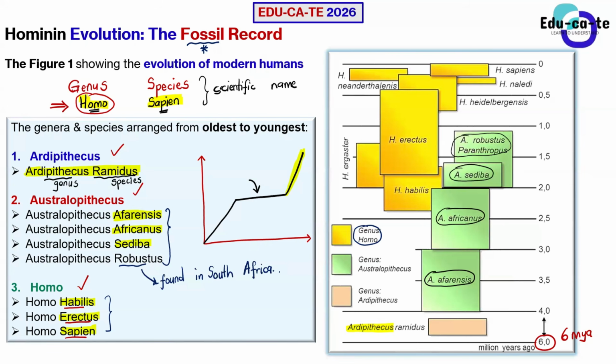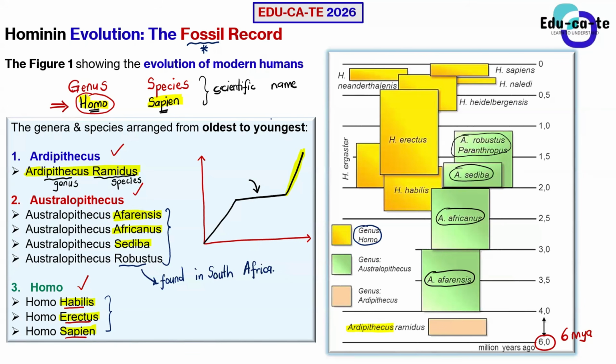For the last genus, Homo, we have three species of interest that you are going to study. But in grade 12, a question can come with other species that you did not learn. That's not a problem, they will give you all the information about that species.